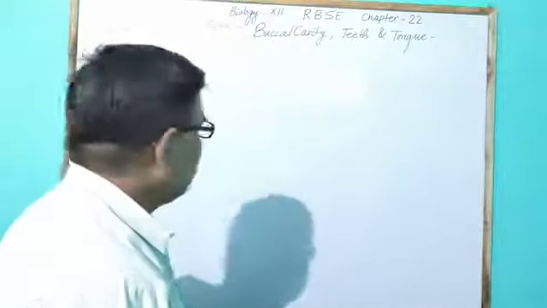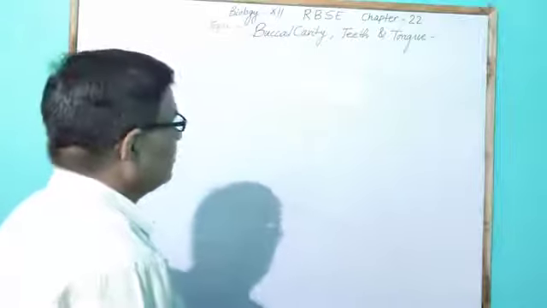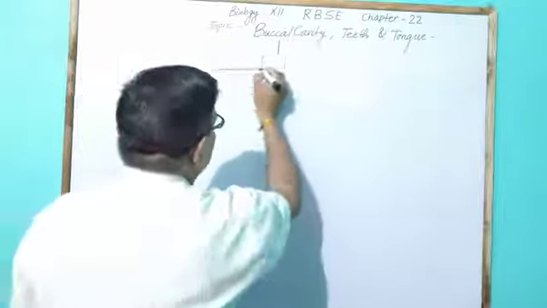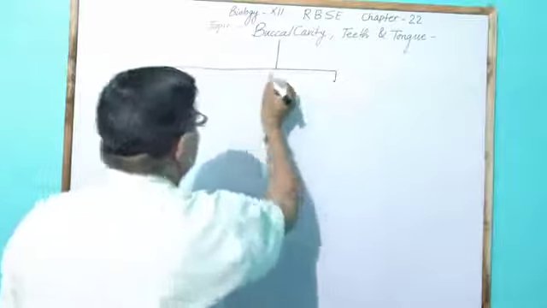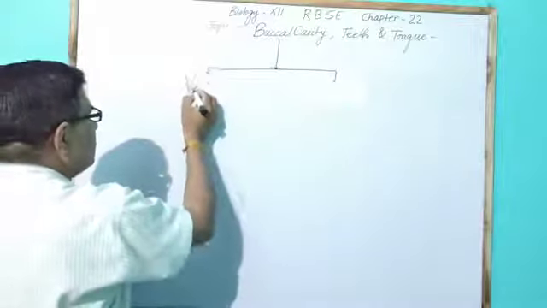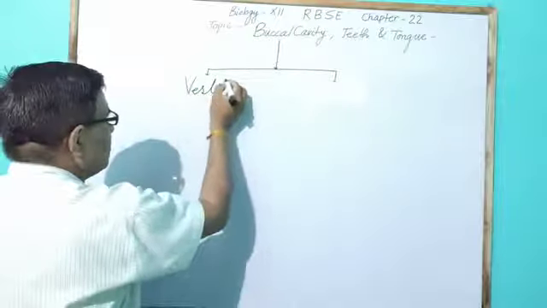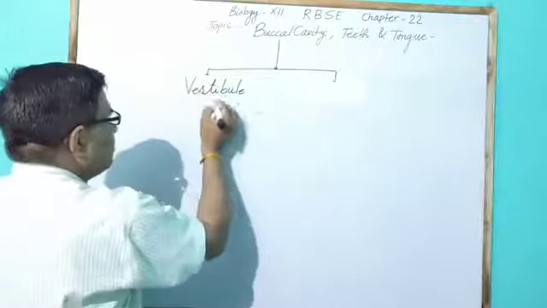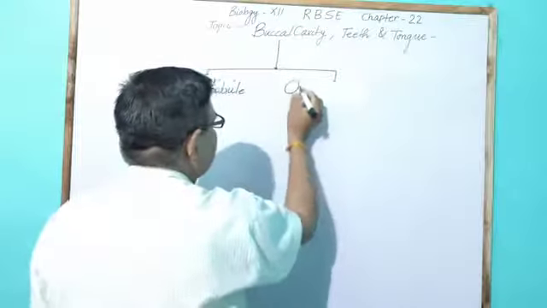Generally, the buccal cavity has two important parts. One part is called the vestibule, and the other part is called the oral cavity.